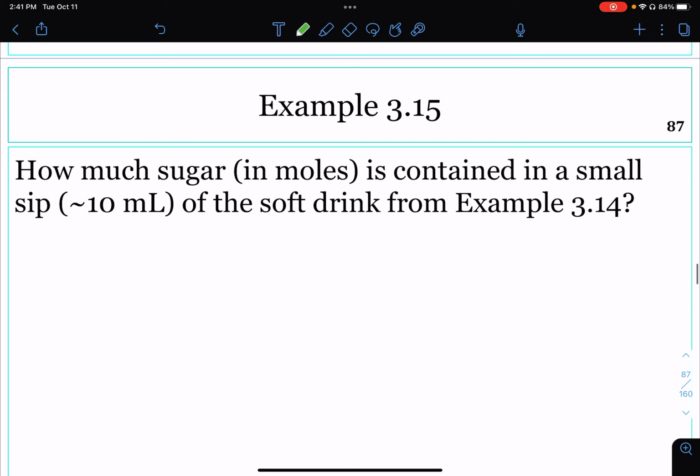Let's try this next problem. How much sugar in moles is contained in a small sip, or 10 milliliters, of the soft drink from the example 3.14, which is just the example we did recently? So in this problem, we want to rearrange our original equation. So molarity is equal to moles per liter. And it says how much sugar in moles. That gives us the clue that we want to solve for moles. So we're going to take molarity times liters, and that's going to be equal to moles.